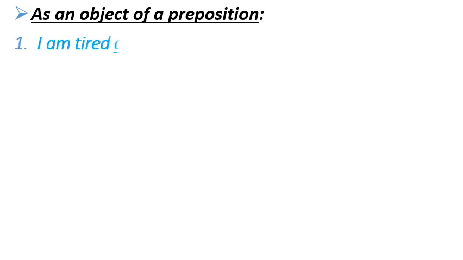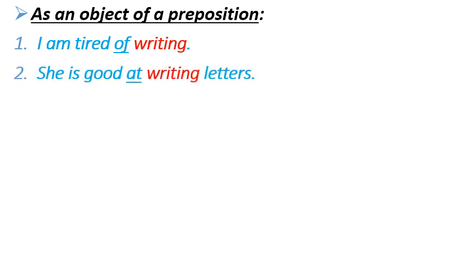Number 3 use is, it is used as an object of a preposition. To clarify it, let's see some examples. I am tired of writing. Number 2, she is good at writing letters. So here you can see that writing is a gerund and it is used as an object of the prepositions of and at in the sentences.